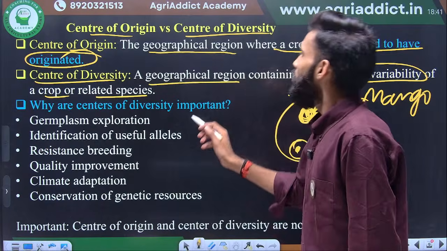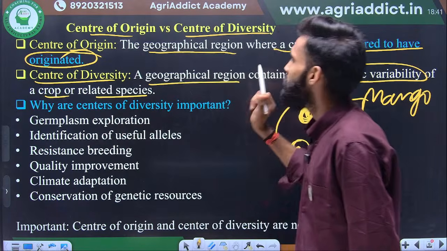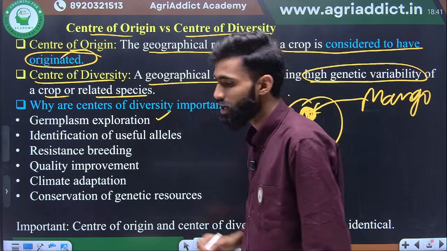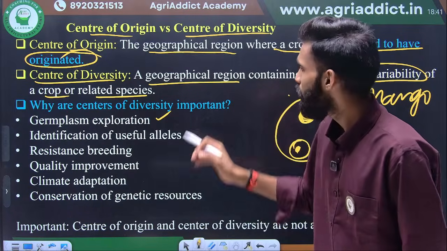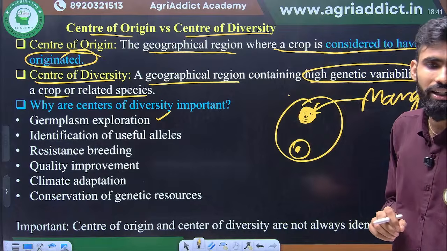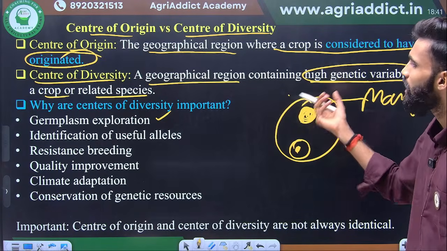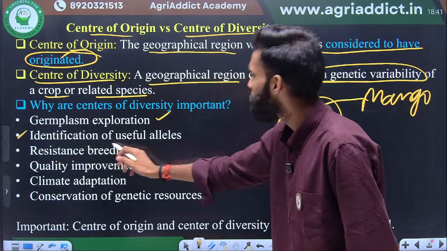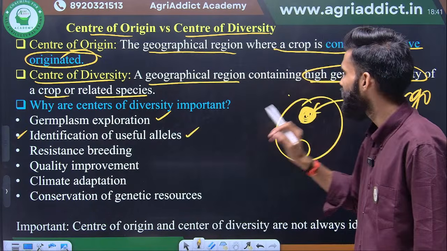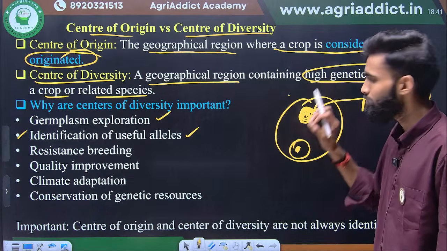Okay, next one is why the center of diversity is important. First one is germplasm exploitation. If you are going for germplasm selection or identification, this is the area where the maximum variability is present. So you go to this area and pick some on the basis of your requirement. Identification of useful alleles. These alleles have the maximum chance of being present in this area.